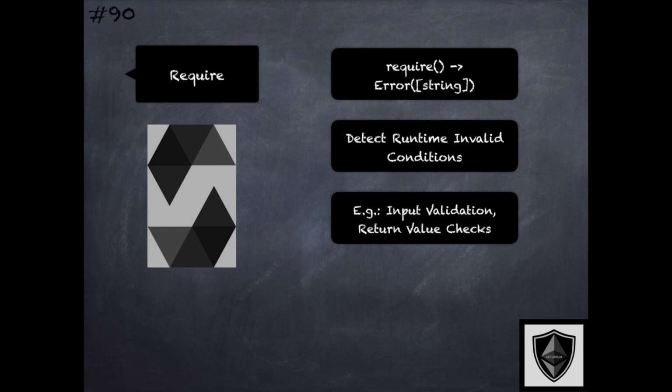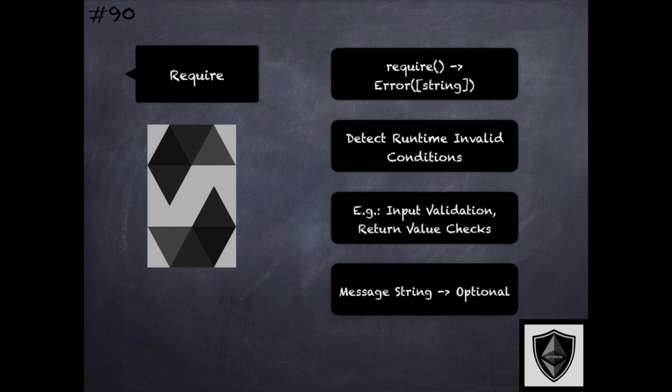So any type of external interaction, be it inputs from users or return values from external contract calls, are really what require is meant to be used with. And require takes in an optional message string that is output when the condition fails.